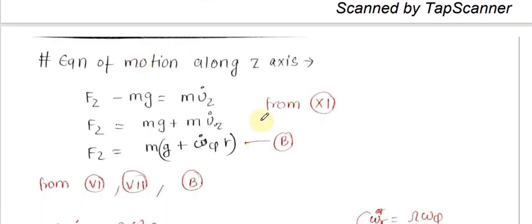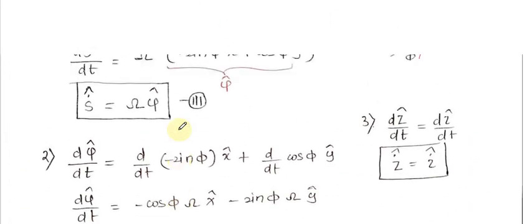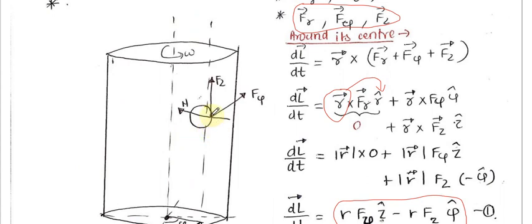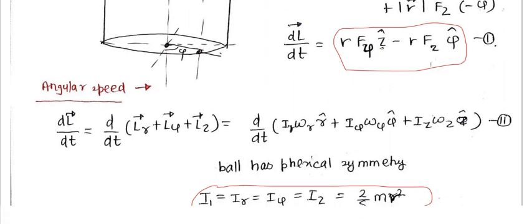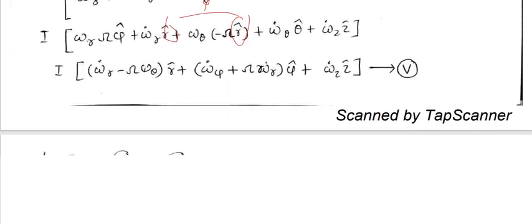Writing the equation of motion along the z axis: in the upward direction Fz is acting, Mg is acting in the downward direction, and the acceleration that is upward can be written as Vz dot. Now Vz dot means the acceleration in the upward direction.